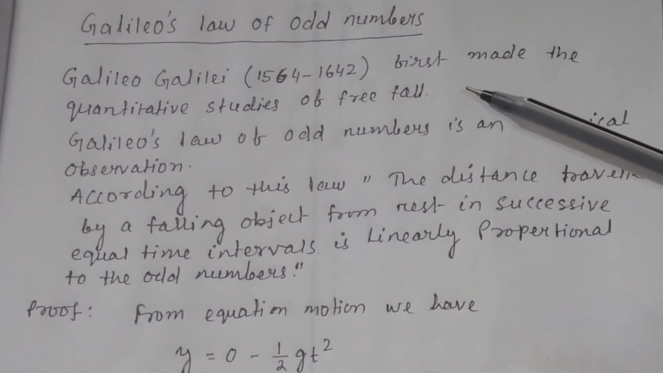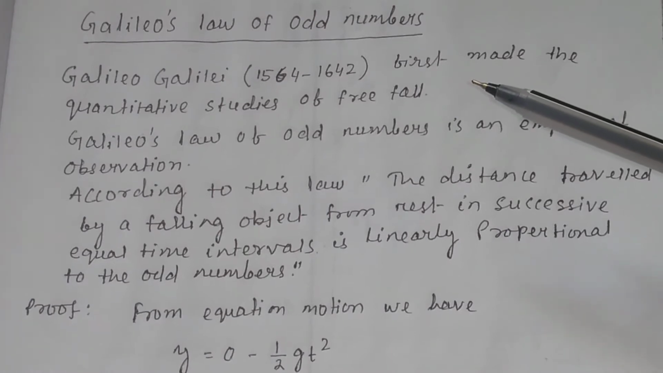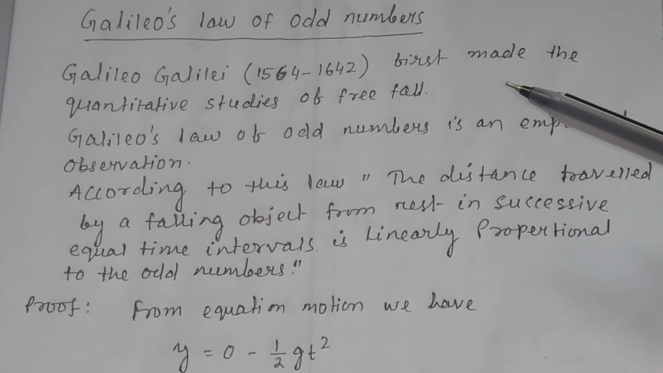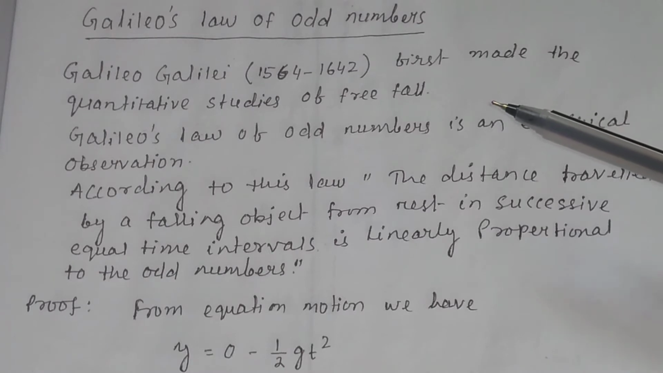In this video, we will discuss Galileo's law of odd numbers. That is, when a body is allowed to fall under gravity, how the distance traveled by the body varies in each second, or each successive interval of time.